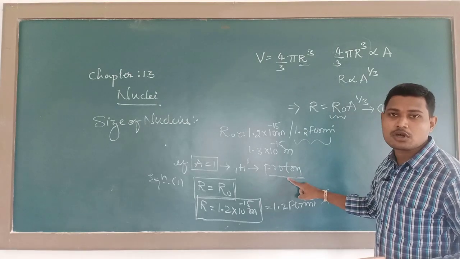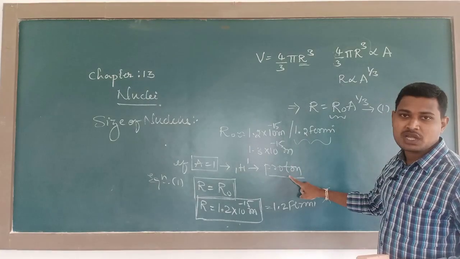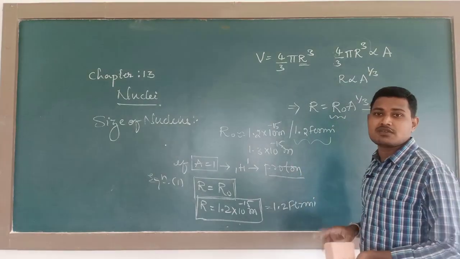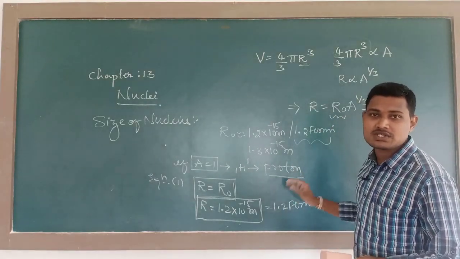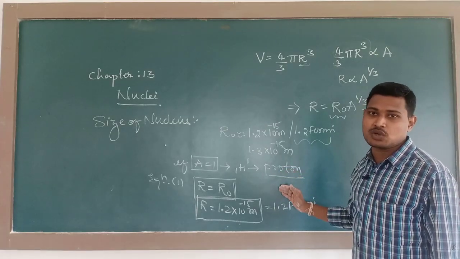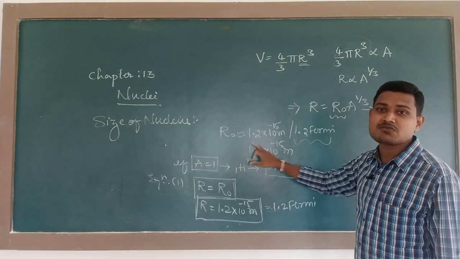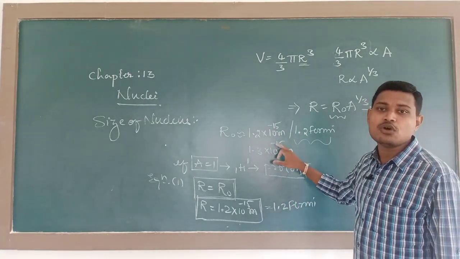The nucleus of a proton is the smallest nucleus of this nature. Which is the smallest nucleus? A proton nucleus, or hydrogen nucleus, corresponding to the value 1.2 Fermi.